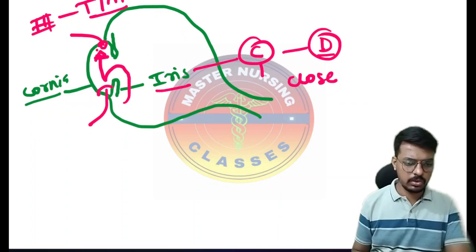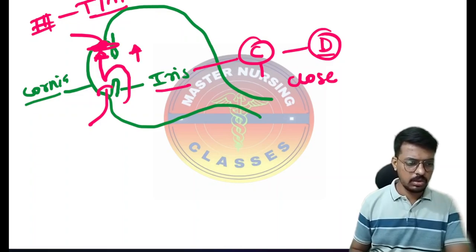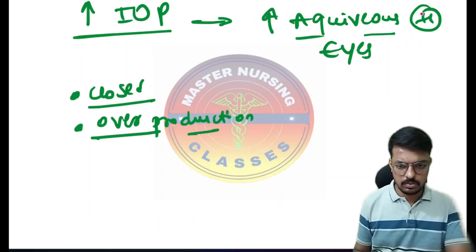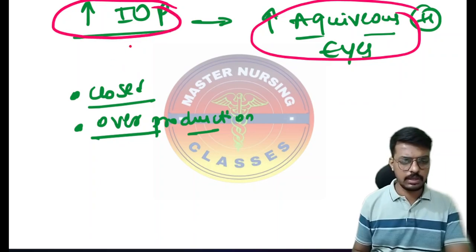The angle closing means the aqueous humor fluid will not drain and keeps on increasing here. Because of the increased aqueous humor fluid in the eye, intraocular pressure will increase.